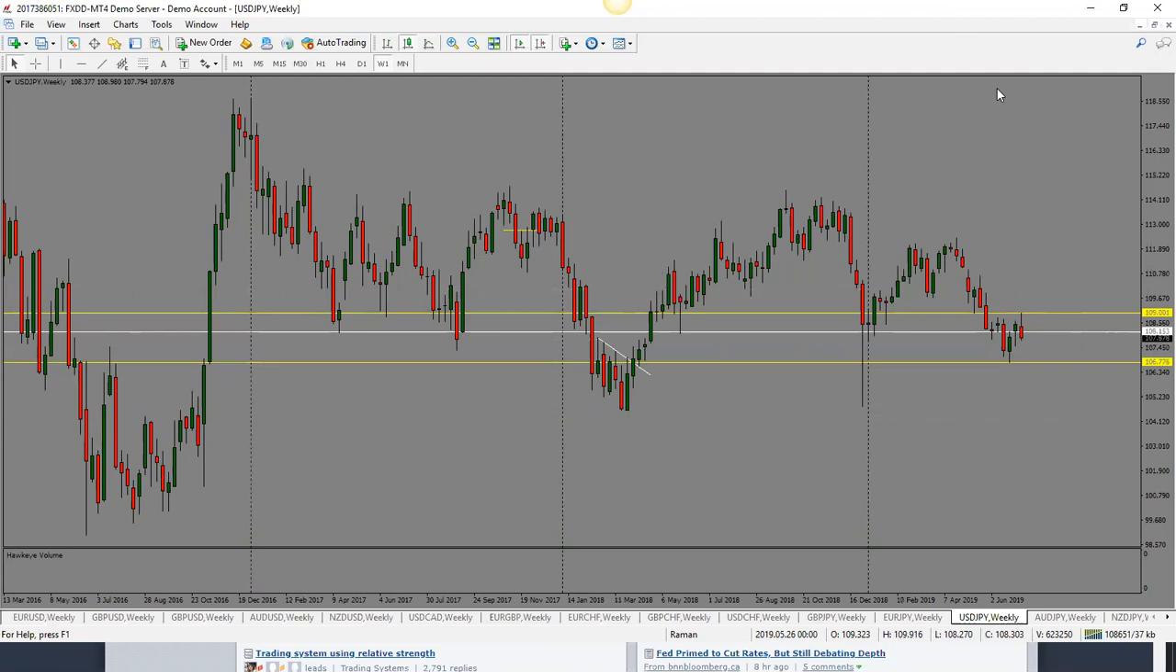So in this case, the move that I'm looking for would be a bit of a pullback, potentially into 108.20, and then a further move to the downside, back into our bottom of the range there.